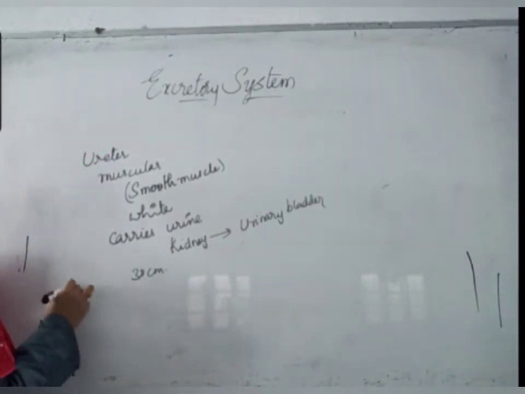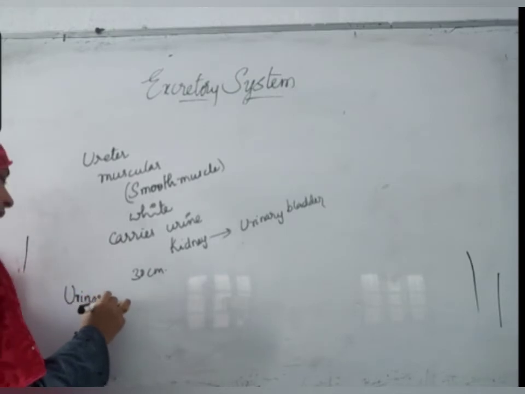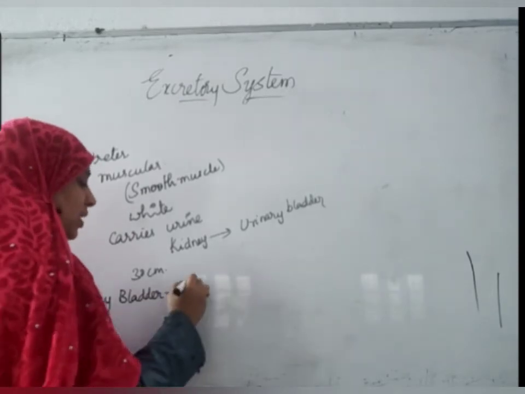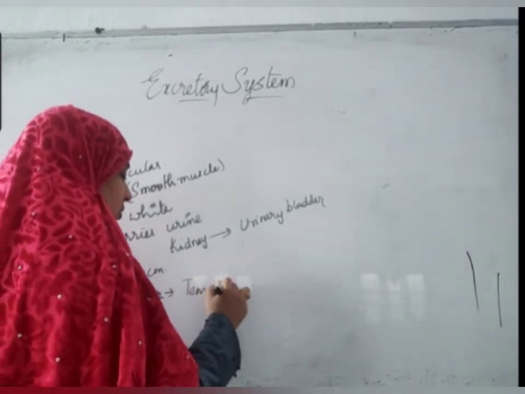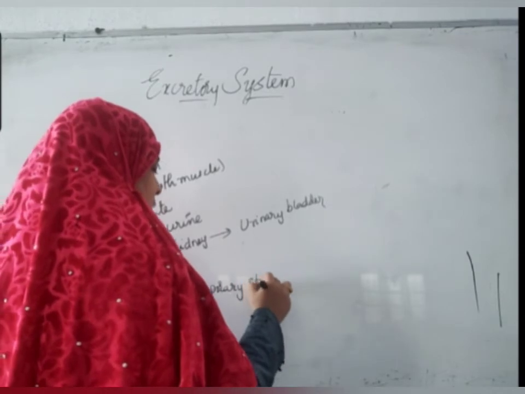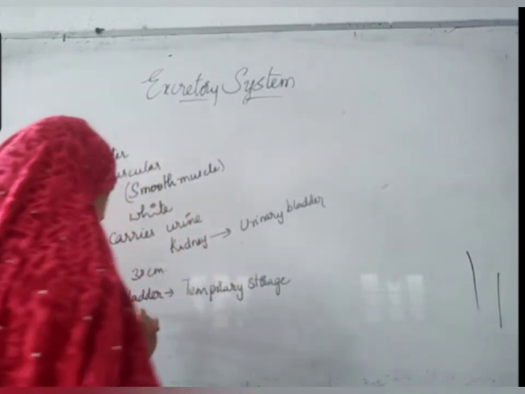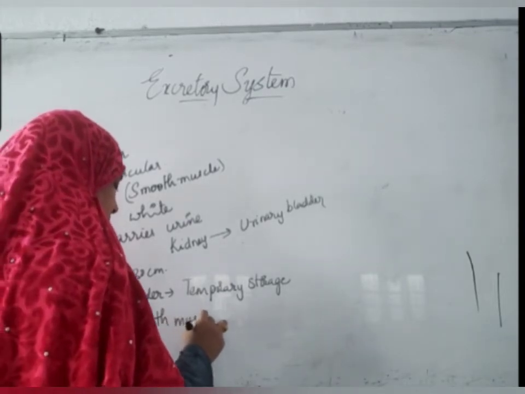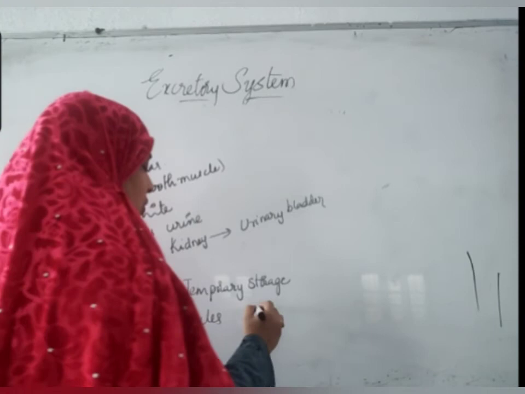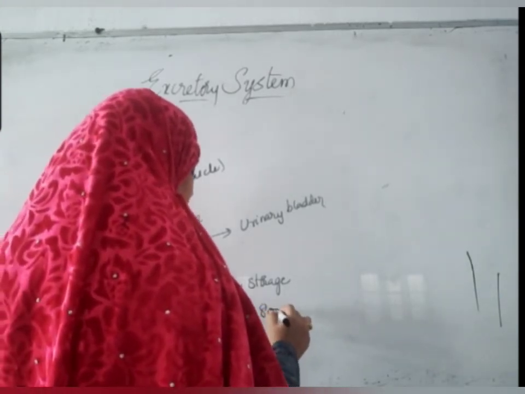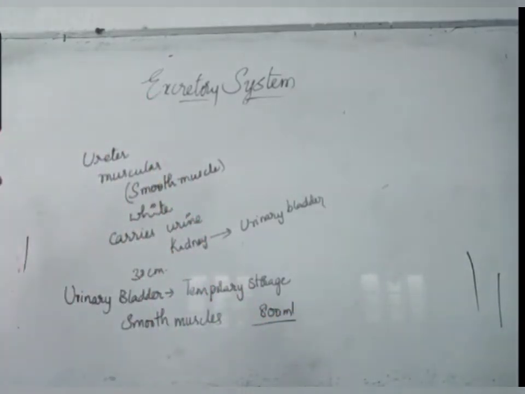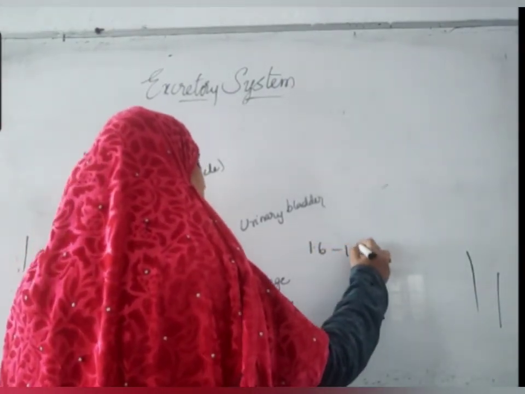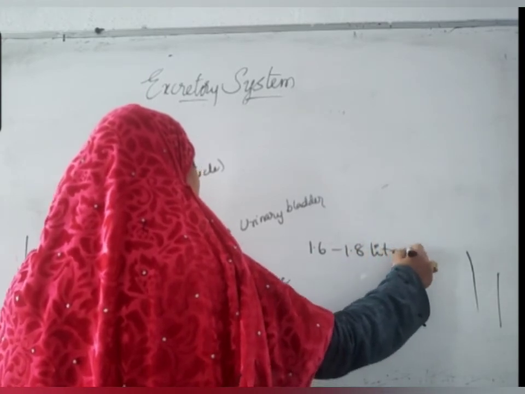After that comes the urinary bladder. Urinary bladder is a temporary storage sac for urine. This is also made up of smooth muscles. It can store a maximum of approximately 800 ml of urine. How much urine do we excrete every day? 1.6 to 1.8 liters of urine is excreted every day.